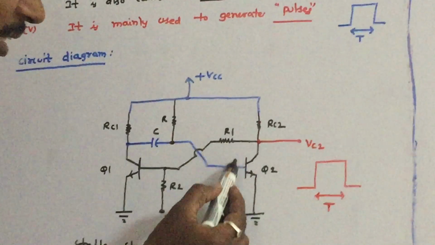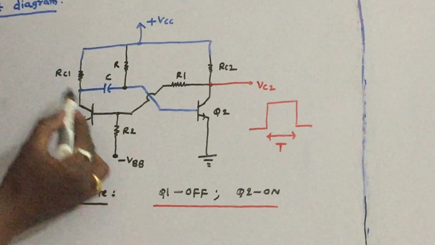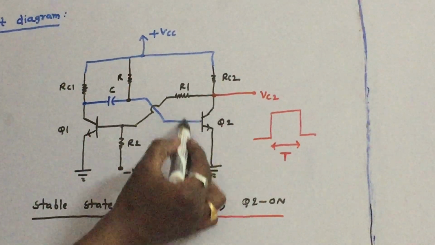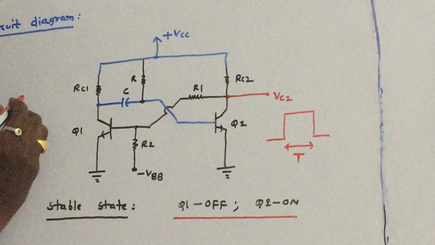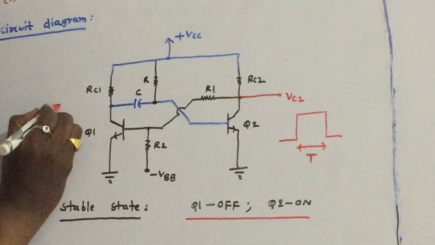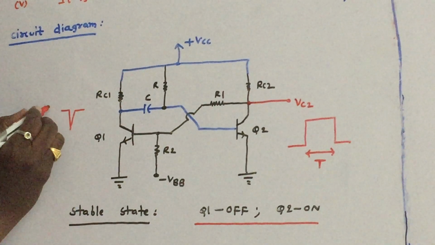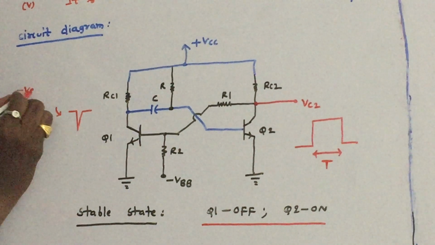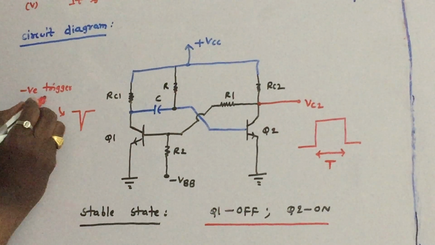So how to make this transistor off? Initially Q2 is in on condition, Q1 is in off condition. How to make this transistor Q2 into off condition? Very simple. Just apply a negative trigger pulse of this nature. We have to clearly mention negative trigger pulse. You have to clearly mention like this.